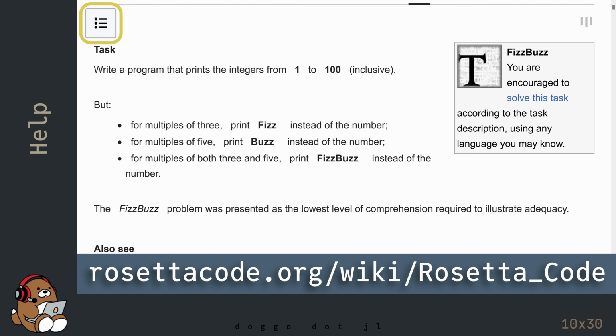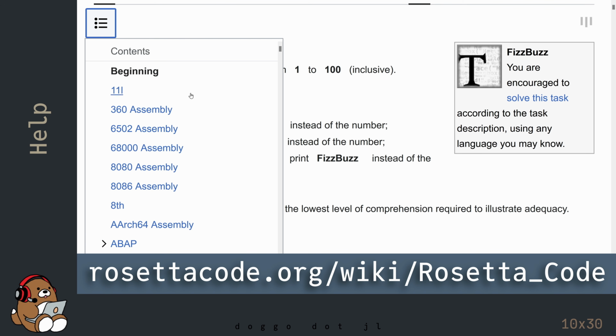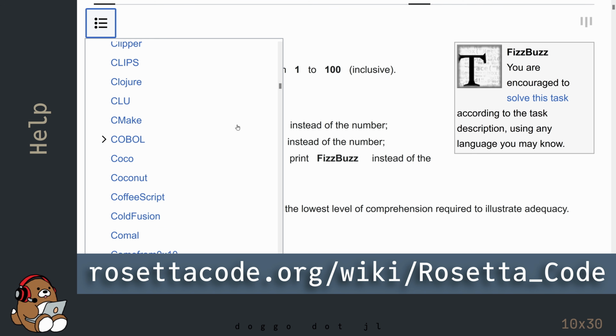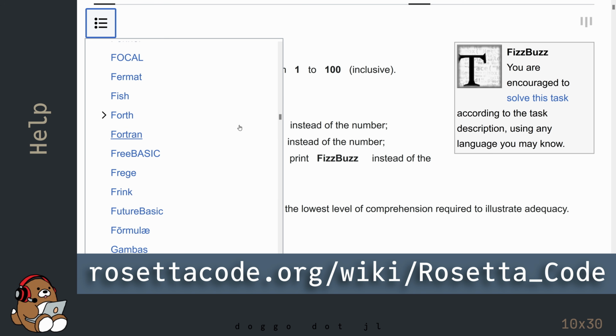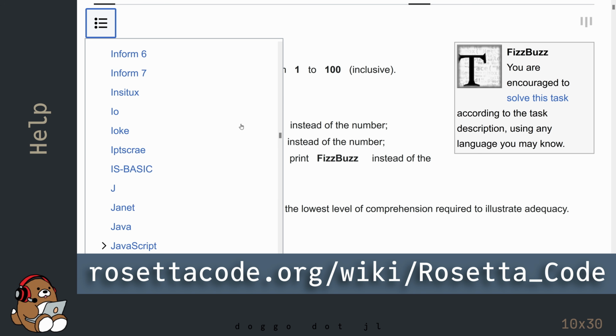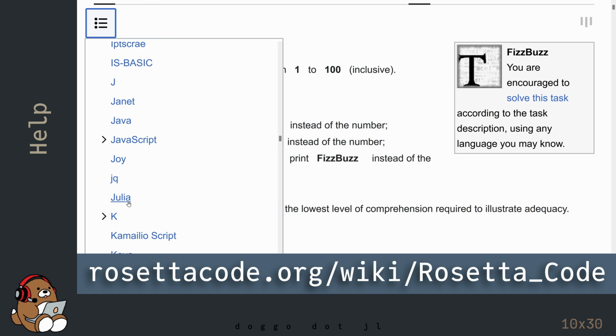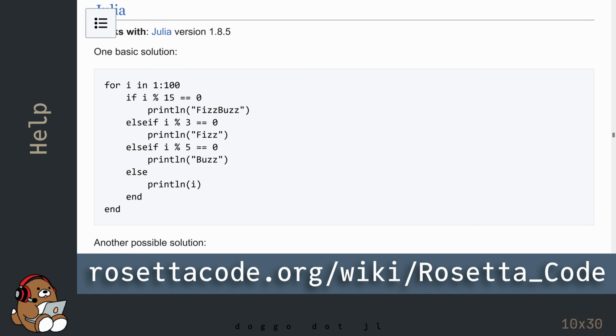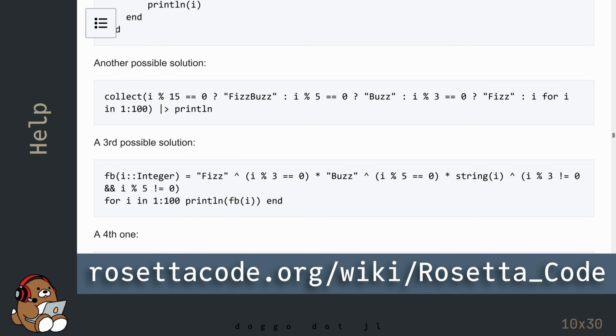You can find the solution by clicking on this menu button in the upper left corner and scrolling down until you find Julia and clicking on the link. Here, you'll find several different solutions to this problem.